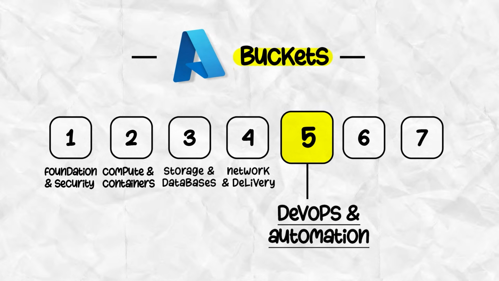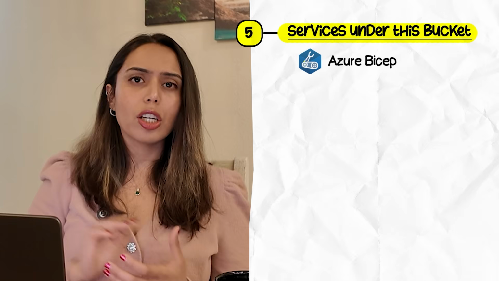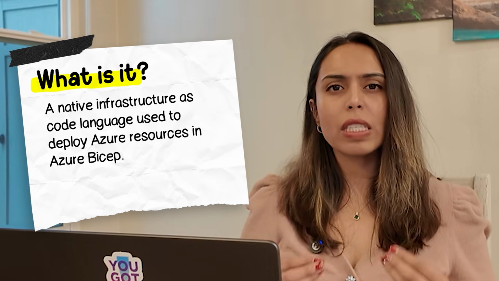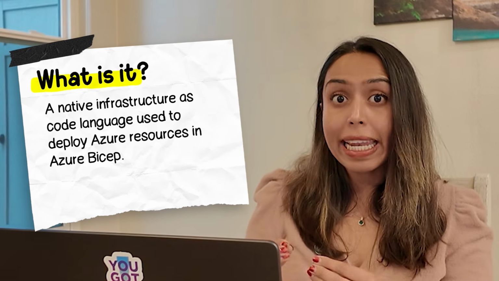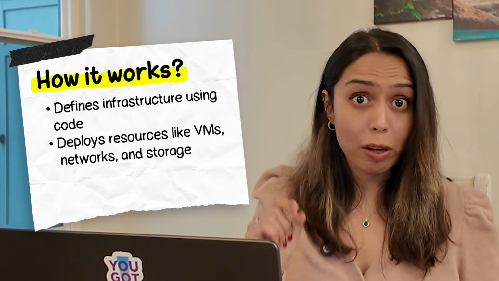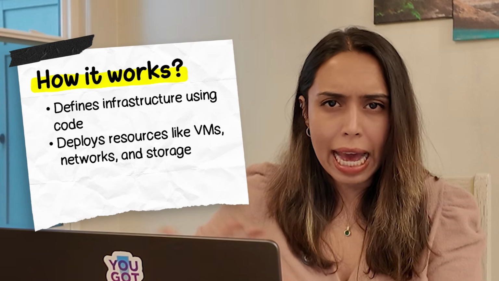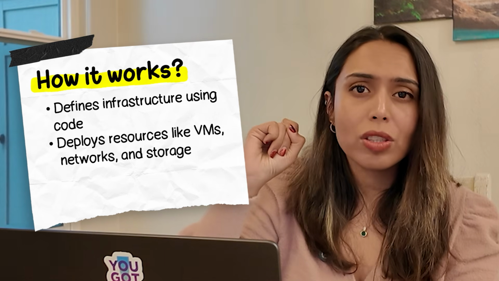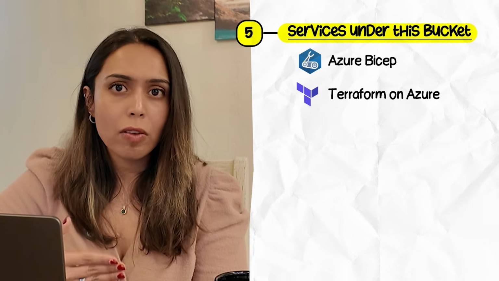Let's jump into bucket 5, DevOps and automation. Just like Terraform and any other IaC service, Azure offers Azure Bicep. This is instead of ARM templates. This is Azure's native infrastructure as code language, which is used to deploy resources like VMs, network, storage. It's a language that's much simpler and more readable than ARM templates, and also the recommended way to manage Azure infrastructure. Next, we have Terraform on Azure.